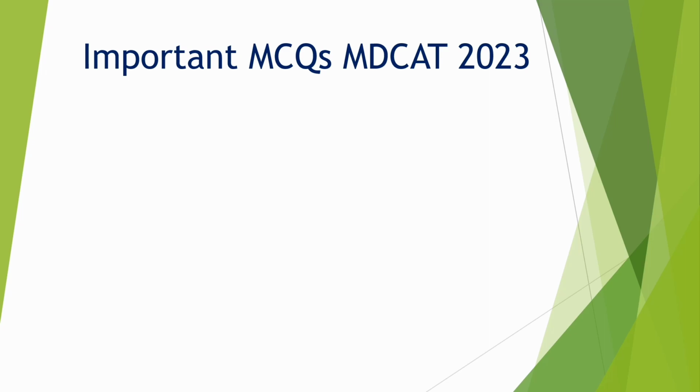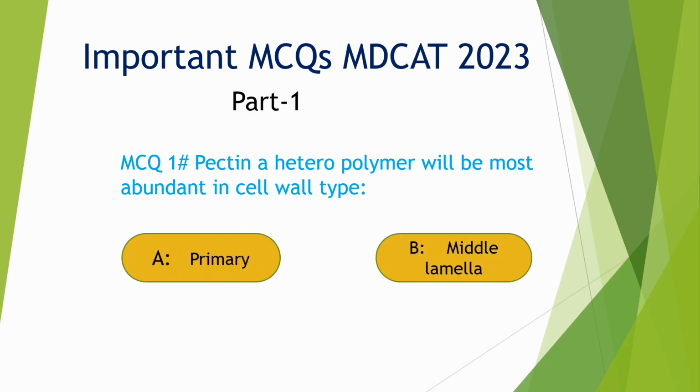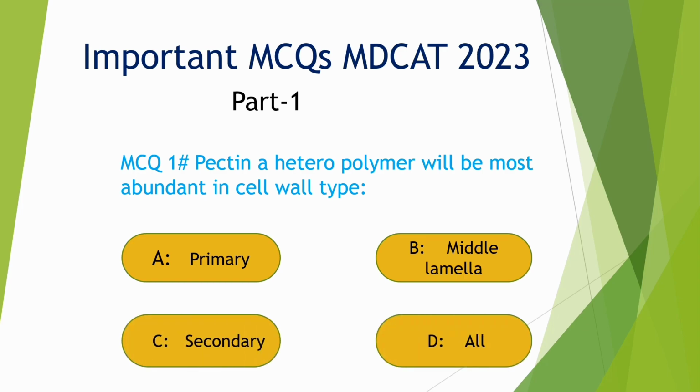Important MCQs MDCAT 2023 Part 1. MCQs number 1. Pectin, a heteropolymer, will be most abundant in cell wall type. A. Primary, B. Middle lamella, C. Secondary, D. All. The correct option is A. Primary.